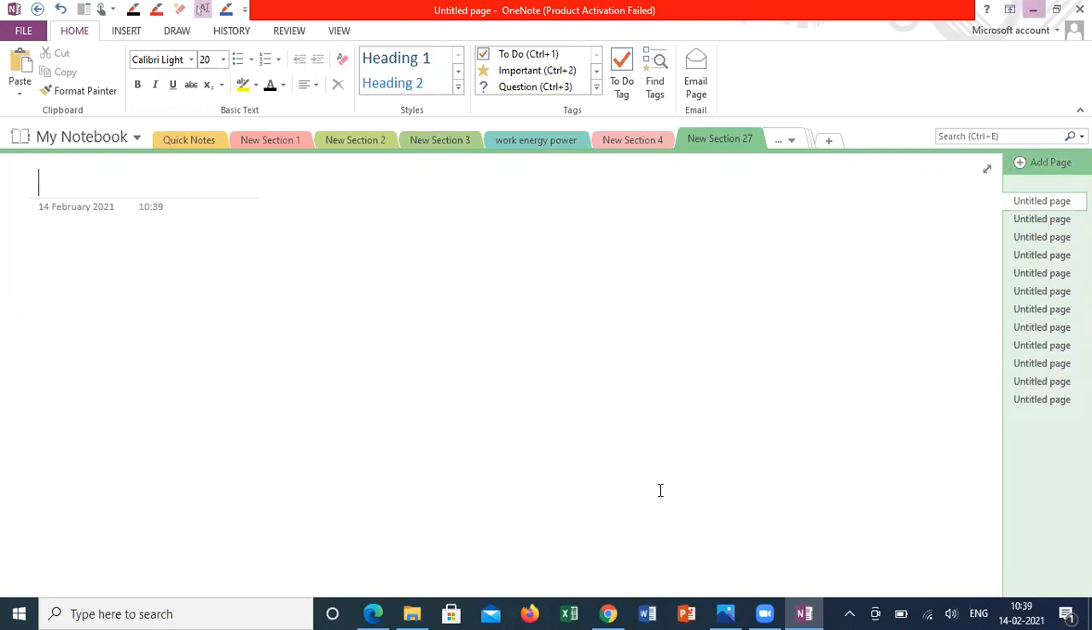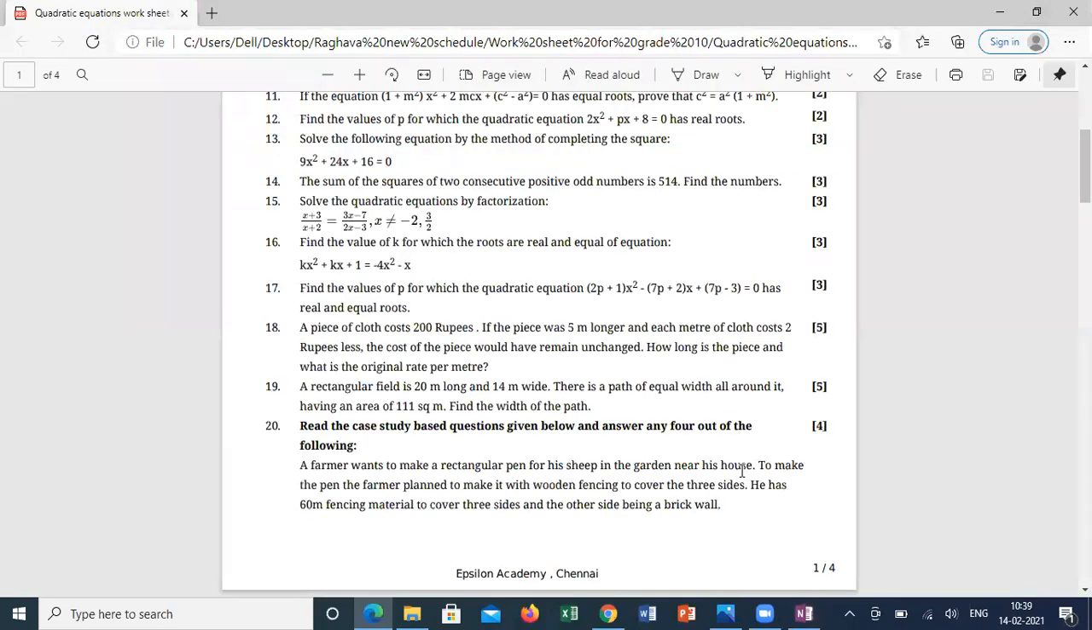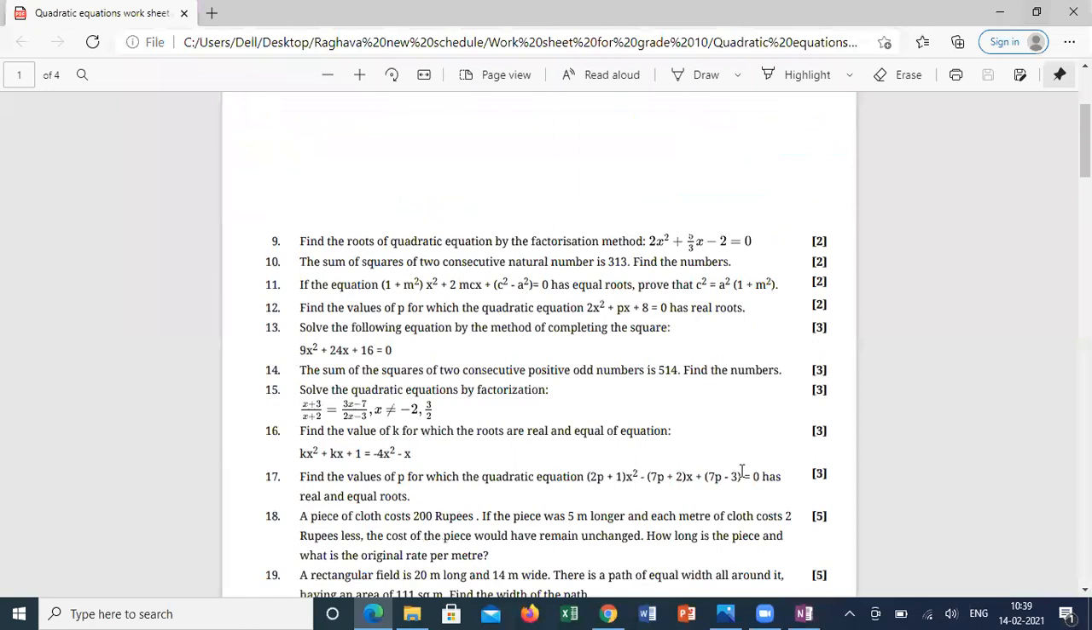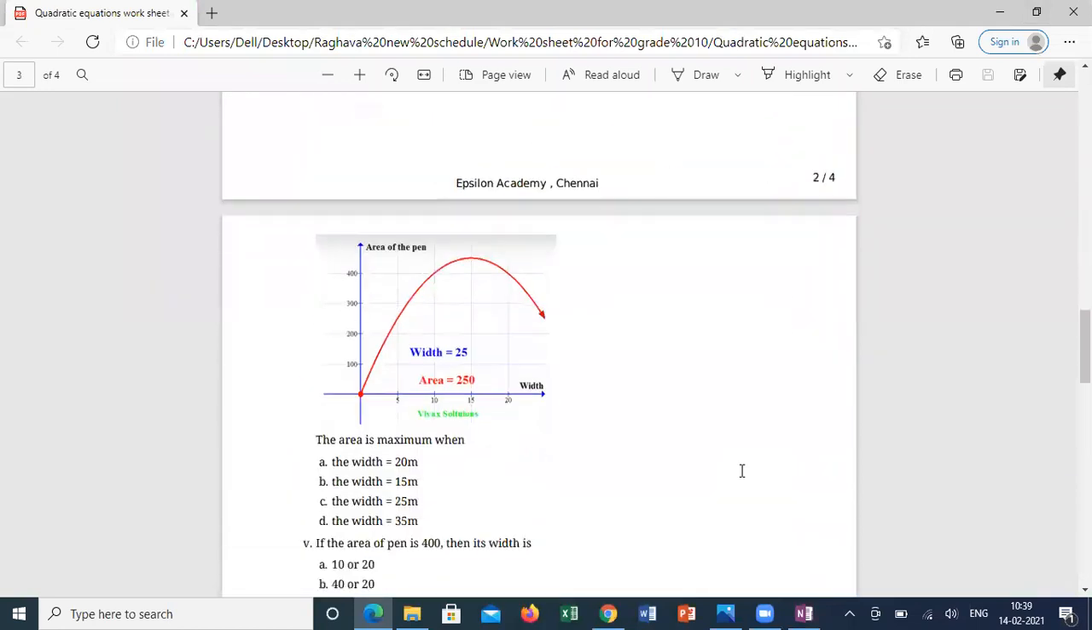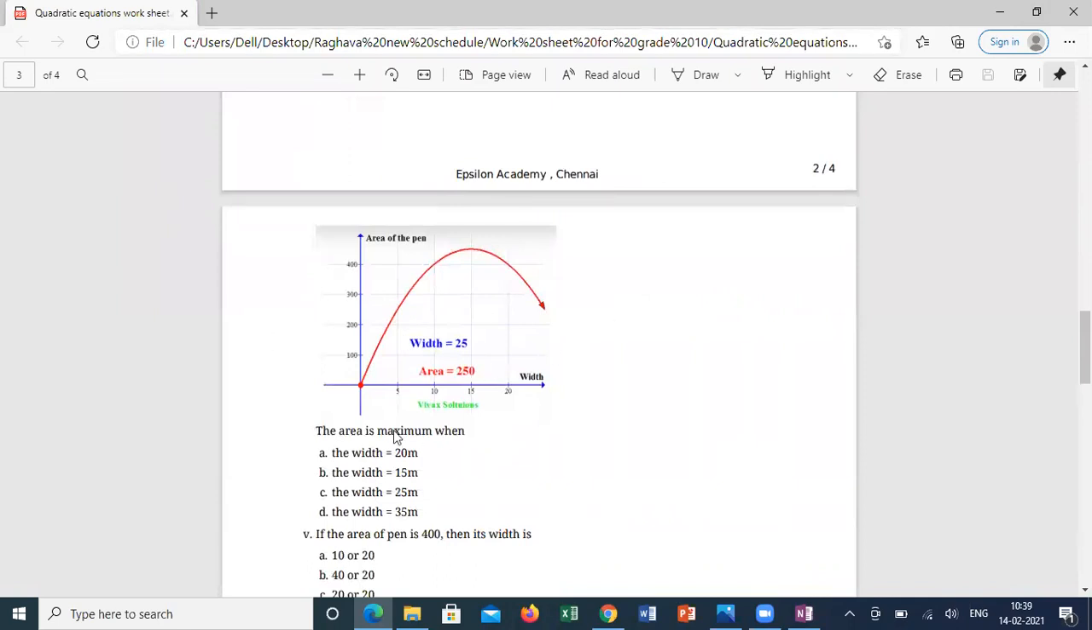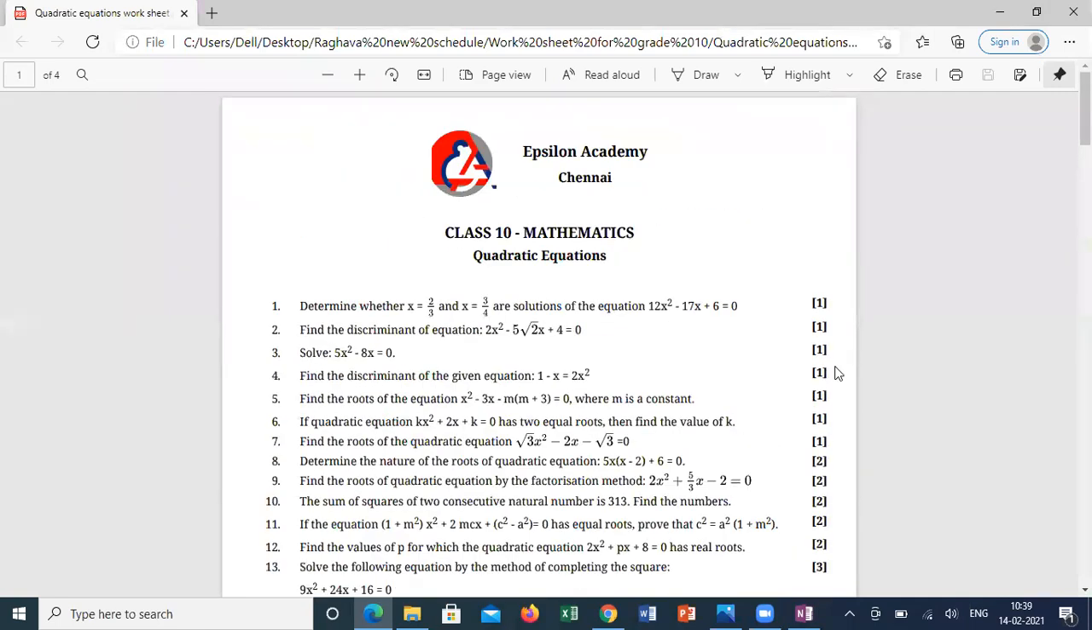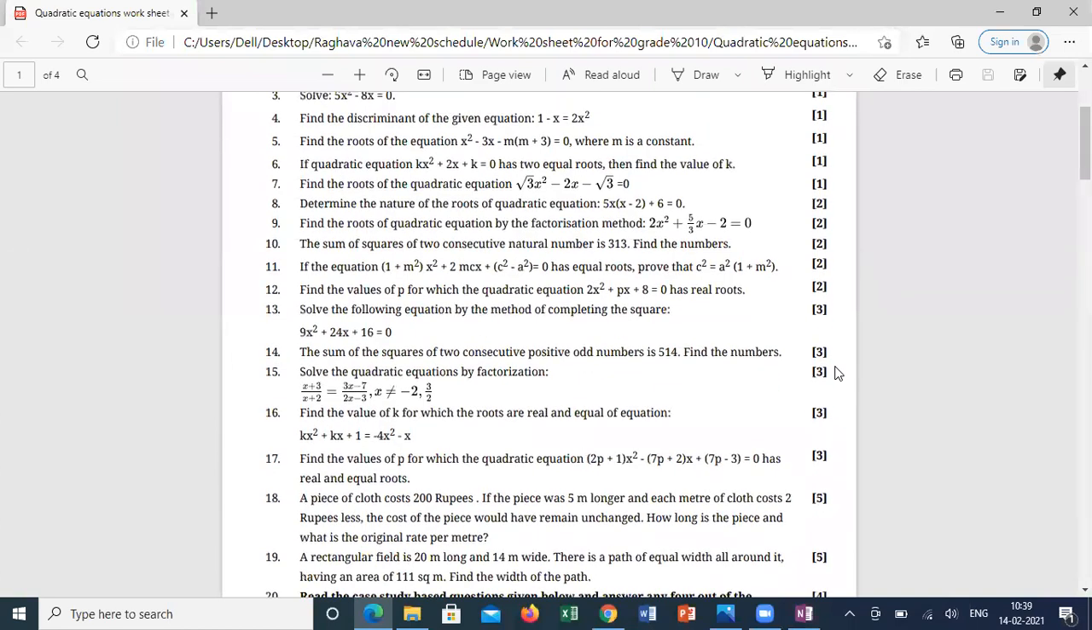Anyone having any doubts till question number 19? The 20th we have already done. I'm going to explain the numerical one more time. This is the graph between area and equation, different areas. This is area, this is width, and this is area. Till 19, anyone having any doubt?